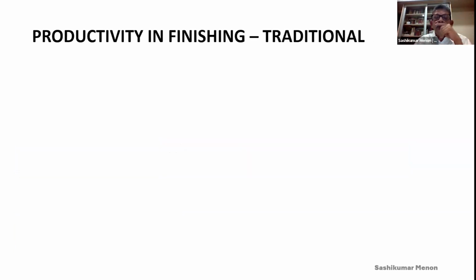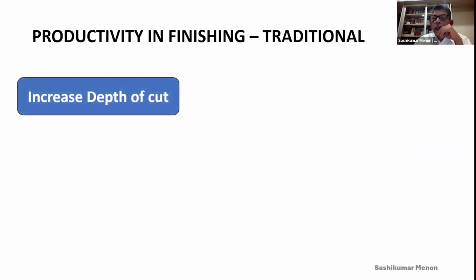Now, in roughing you have so many ways of increasing your productivity. But what about finishing? Traditional finishing methods. Can we increase the depth of cut? No. Why? Because the depth of cut is already predetermined in your roughing or semi-finishing operations. By increasing the depth of cut, you're not going to gain anything. Whatever material is left from the roughing or semi-finishing, only that you have to remove in finishing. So there's no point in increasing the depth of cut there.